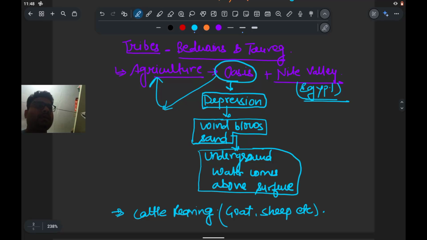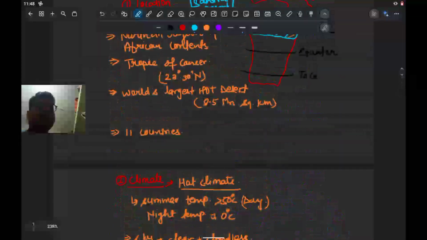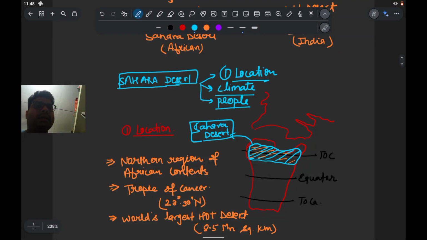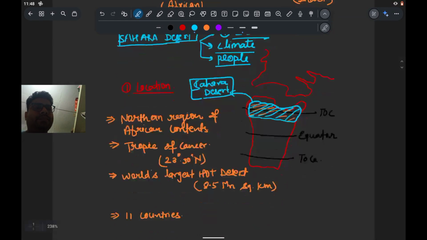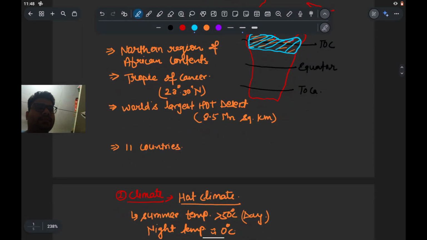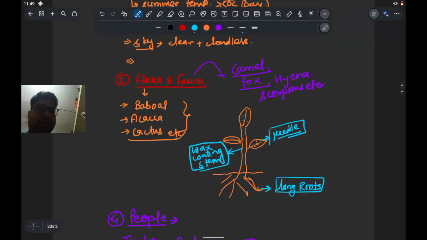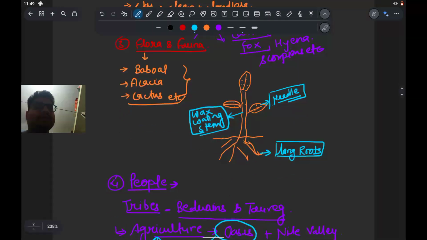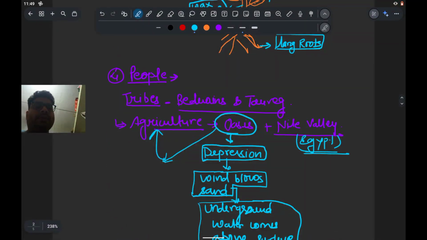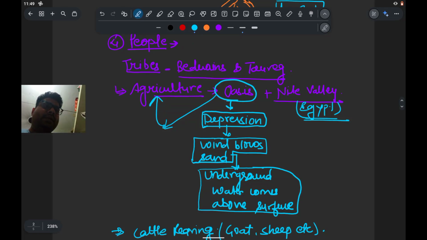So we have seen the hot climate, hot desert, that is the Sahara desert. We have seen its location, its climate, and how the people live here. So we have seen the map, the climate, the flora and the fauna, and how the plants which are present here adapt to such an extreme climate, and how the people live here, and the tribes. And the oasis, one word we have seen, the oasis that is a depression.